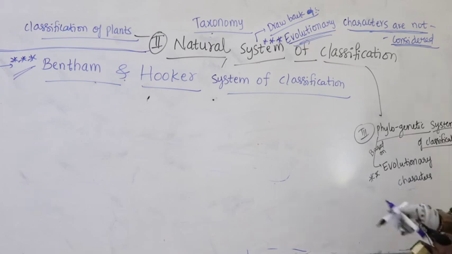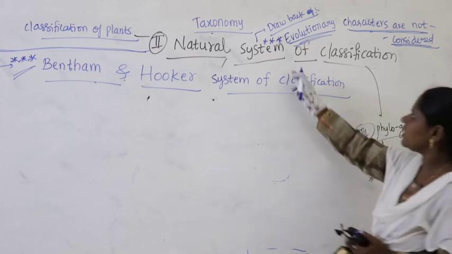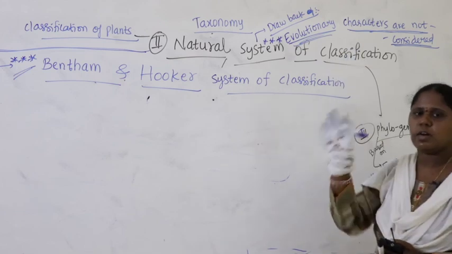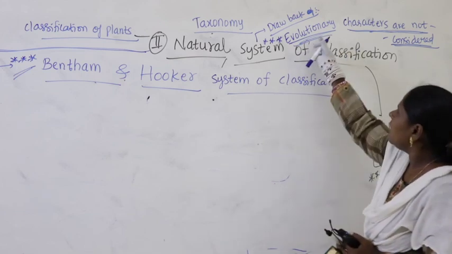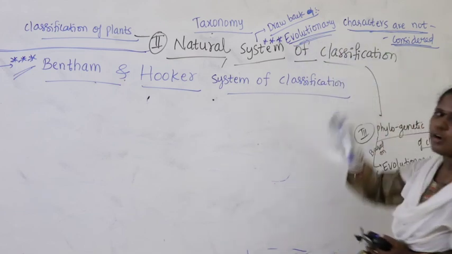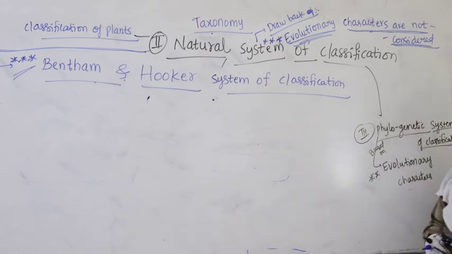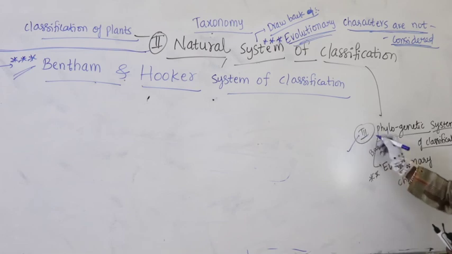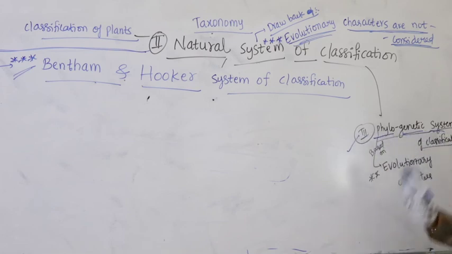So what is the drawback of natural system? Morphological and floral characters are considered, but evolutionary characteristics are not. That is why after a few years they developed the phylogenetic system of classification, including evolutionary characters.